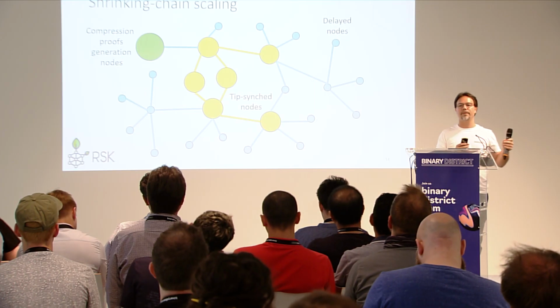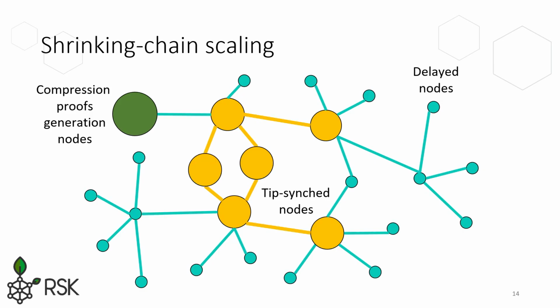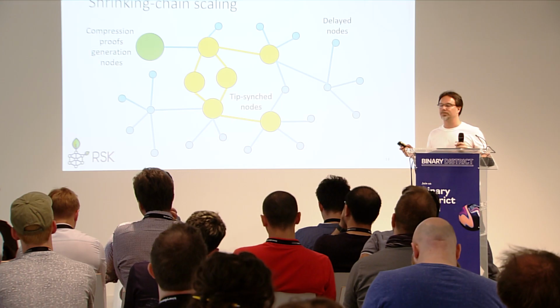So what if, instead of compressing the information and then propagating that to the network, we could just do this and shrink the information post facto, after it has already been propagated to all the nodes? So we basically create three types of nodes. The tip sync nodes are nodes that are syncing all the information in real time, validating every transaction. But then we have delay nodes. They still process the whole blockchain. They still have the assurance that every transaction is correct. But since they are delayed, they receive only the compressed blocks, not the full blocks.